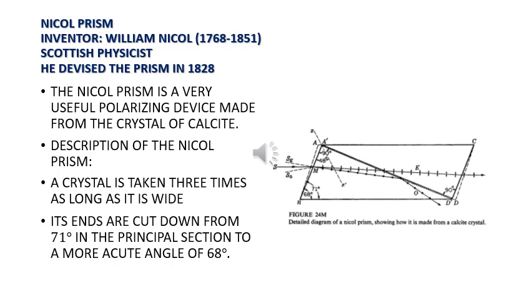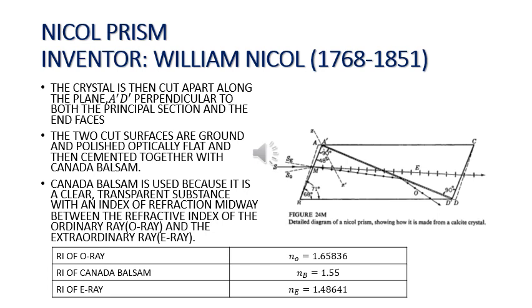The Nicol prism is a very useful polarizing device made from the crystal of calcite. A crystal is taken 3 times as long as it is wide. Its ends are cut down from 71 degrees in the principal section to a more acute angle of 68 degrees. The crystal is then cut apart along the plane A'D', perpendicular to both the principal section and the end faces. The two cut surfaces are ground and polished optically flat and then cemented together with Canada balsam.